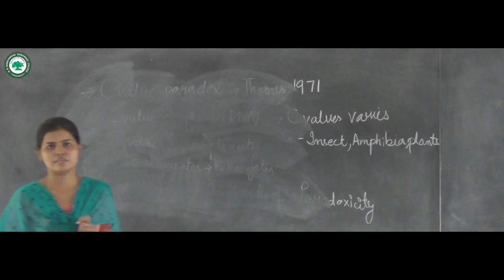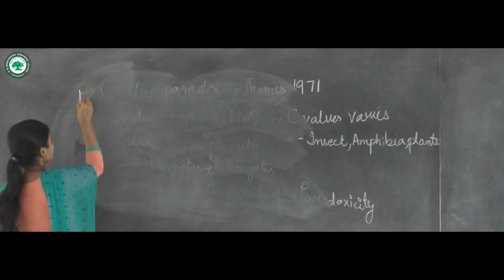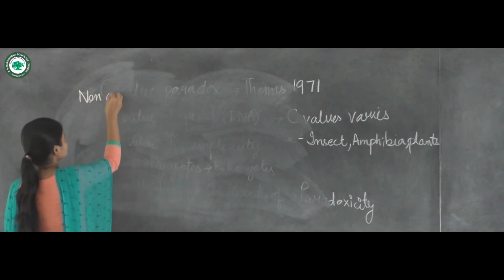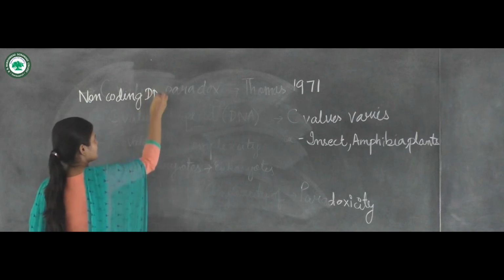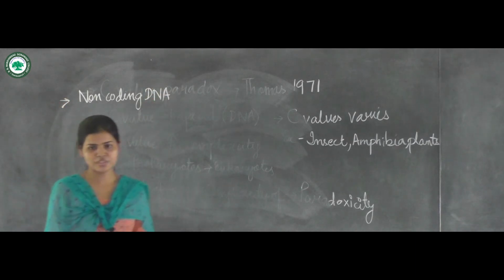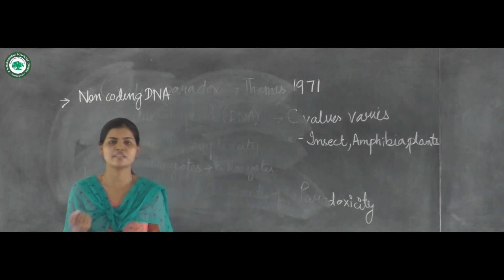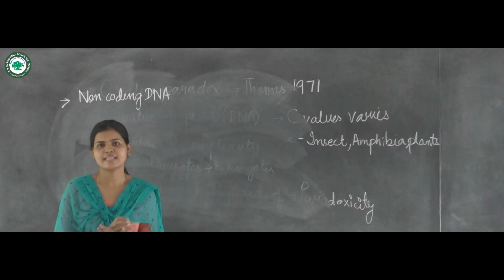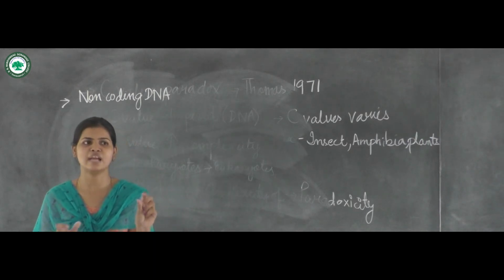After the discovery of non-coding DNA, there was always a question: why is there a difference between the gene size and the genomic complexity of the organism, or the gene size and the gene number?